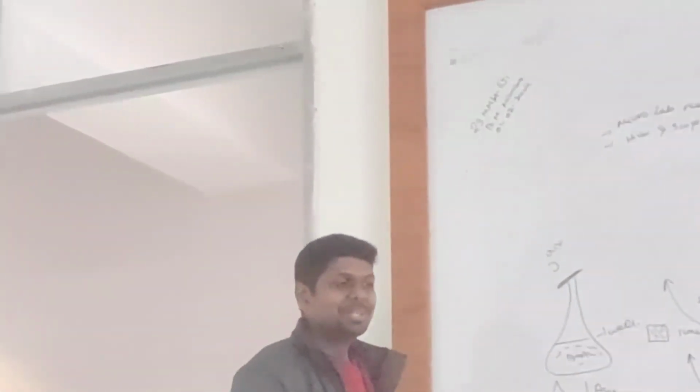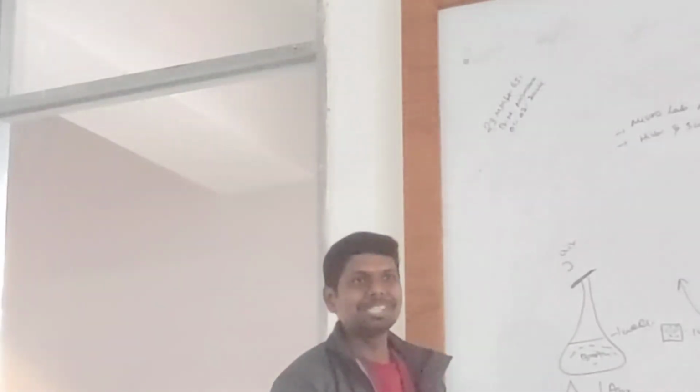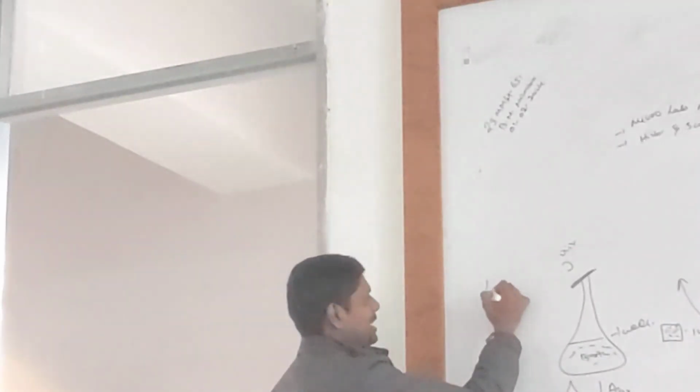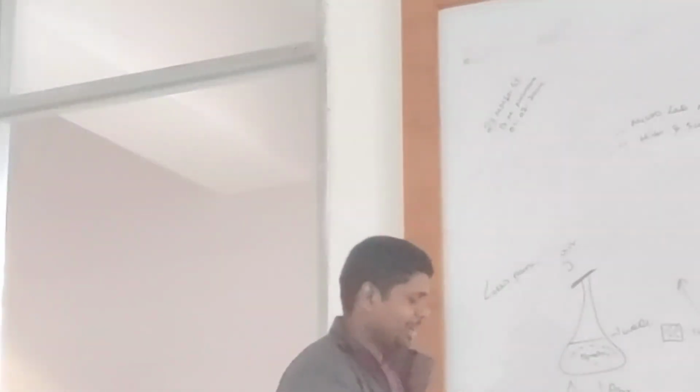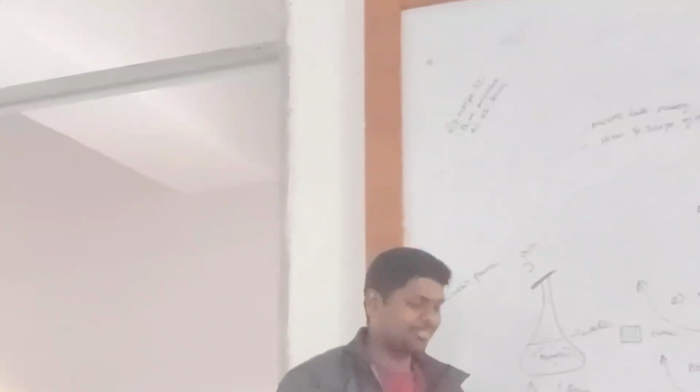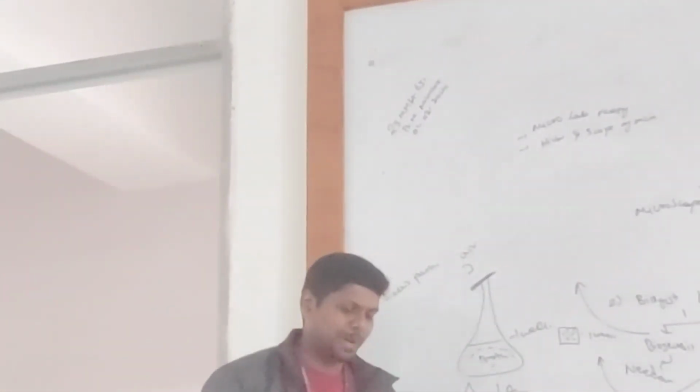So there was one scientist who was frustrated by these ideas. His name is Louis Pasteur. What did Louis Pasteur do? I need to cross-verify whether it is Louis Pasteur or the other one. One second, let me check it. Yeah, that is Louis Pasteur.